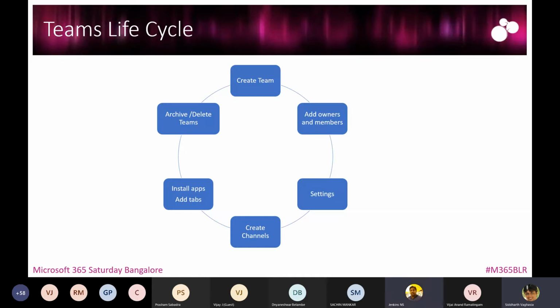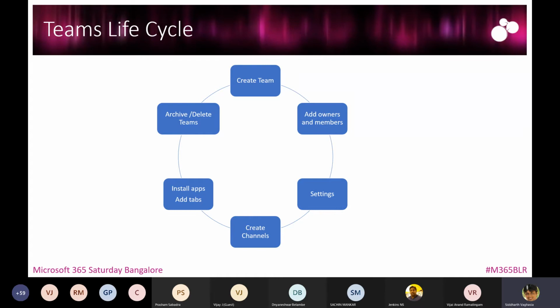Why do you want to automate a team's life cycle? You want to create a team, add owners and members to the team, change the settings, create channels, and install apps and tabs to it. And you might want to archive and delete the teams.